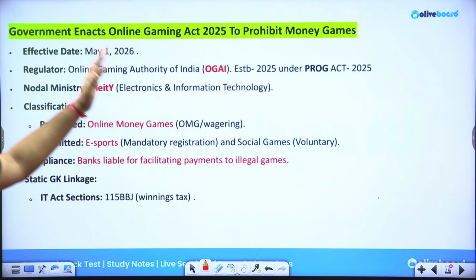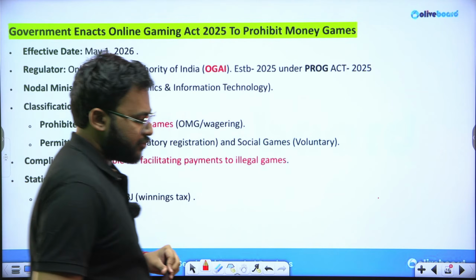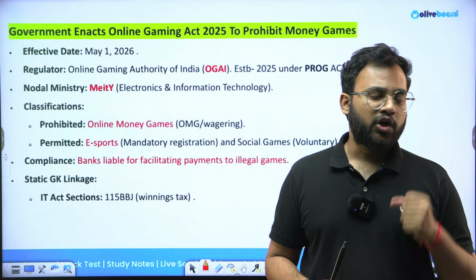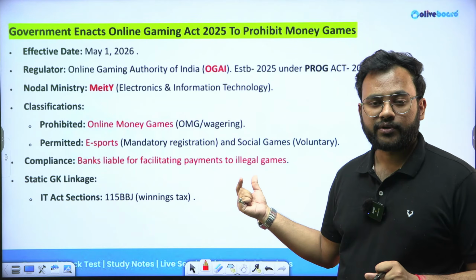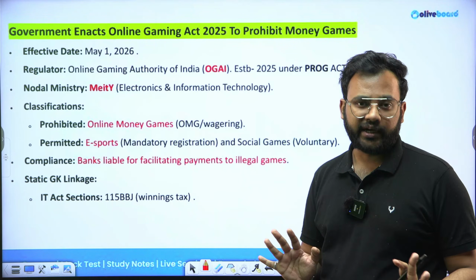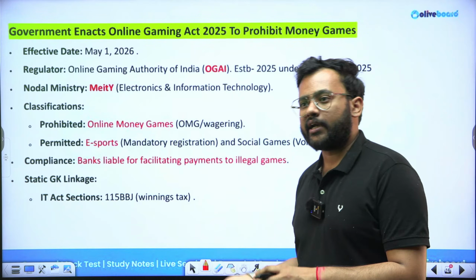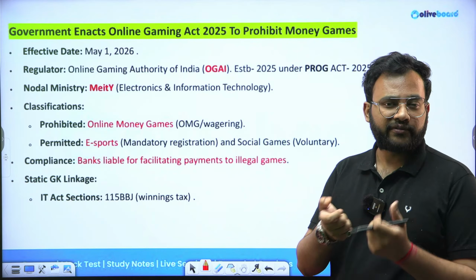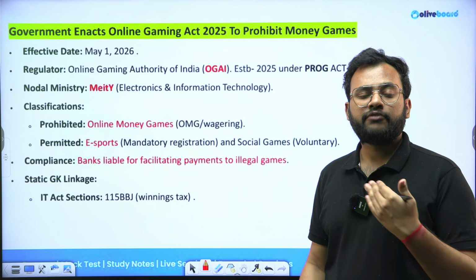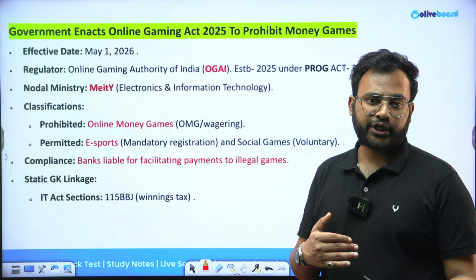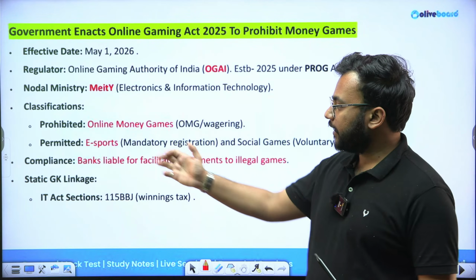So the government has recently come up with the Gaming Act of 2025 to prohibit money games. There are two elements involved. The government is not going to target any e-sport. Okay? E-sport games are not going to be targeted. If you are playing a cricket game or FIFA, all these types of games are not going to be affected. Those games which involve an element of money exchange, gambling, etc., are being targeted.